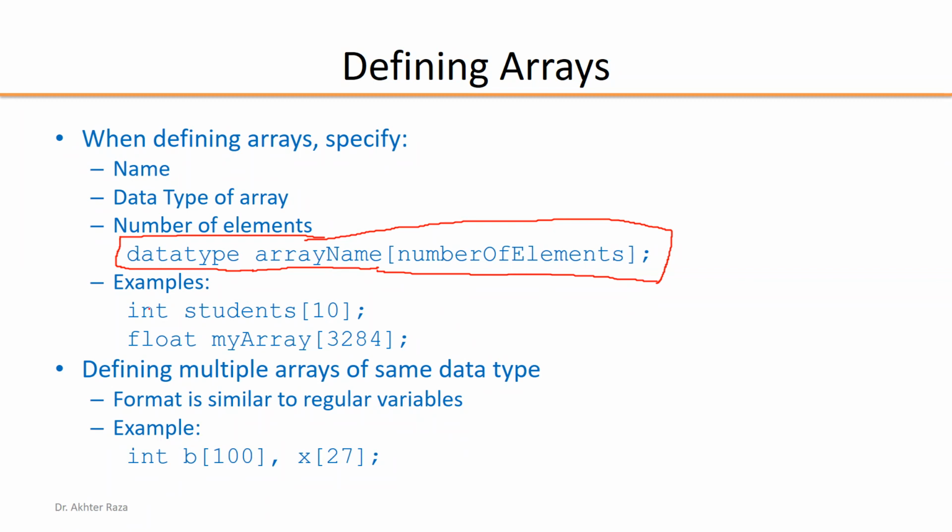Integer, int. 10 means subscript indexes start from 0 to 9. float myArray[3284]: 3284 elements can be stored into myArray. int b[100]: 100 elements can be stored. So these are all declarations. The declaration means the size is fixed, the name is fixed, and the type is fixed. At declaration, we are specifying the type, the name, and the size.